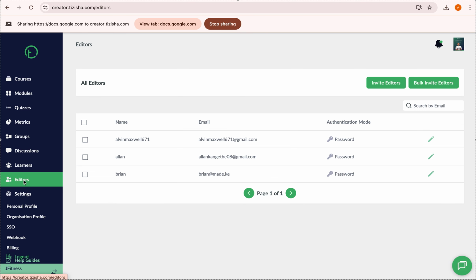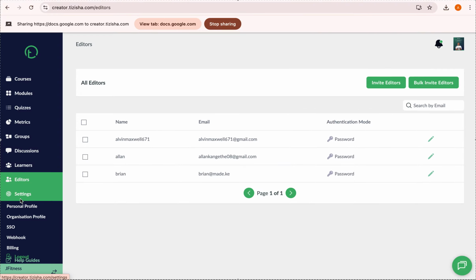So who are editors? Editors are people who will help you create courses, right? So editors are restricted for some features. Editors will have access to courses, modules, quizzes, metrics, groups, discussions, learners, but editors you onboard can't add other editors. So you as the account owner, you're the only one who can onboard editors.